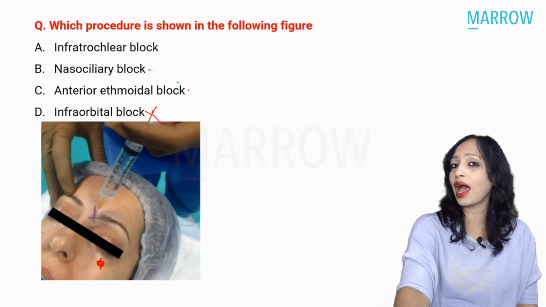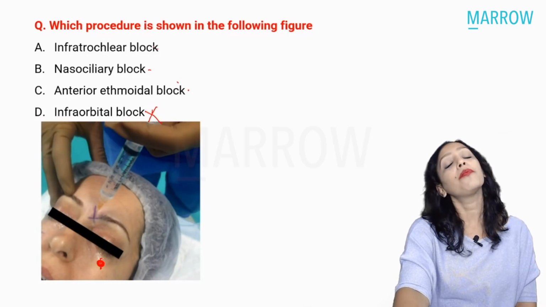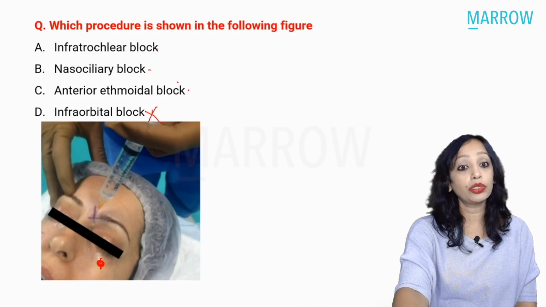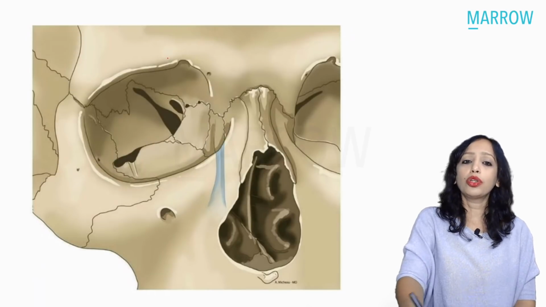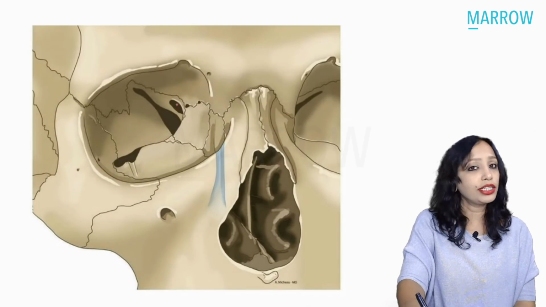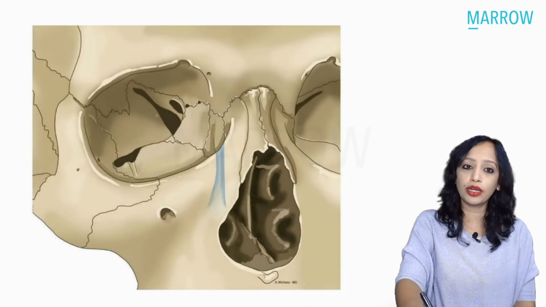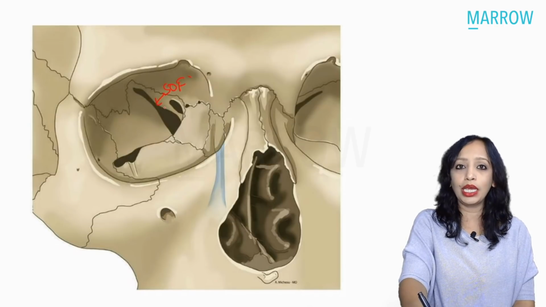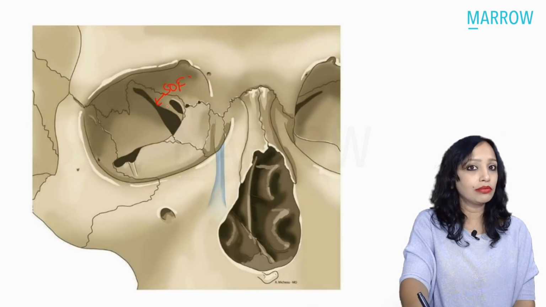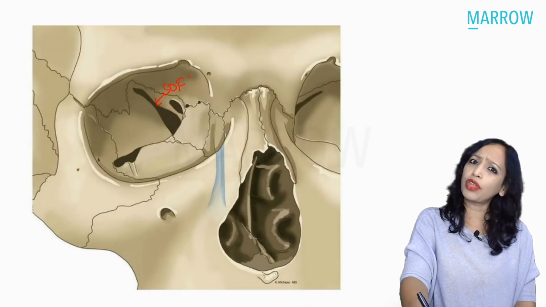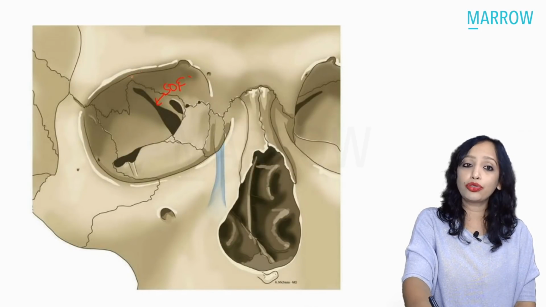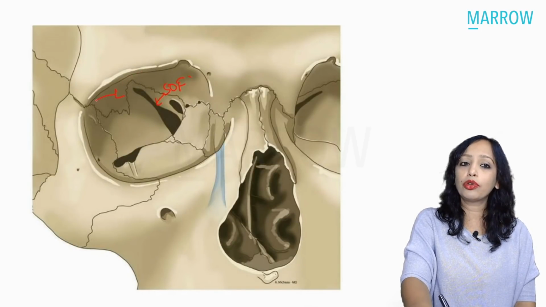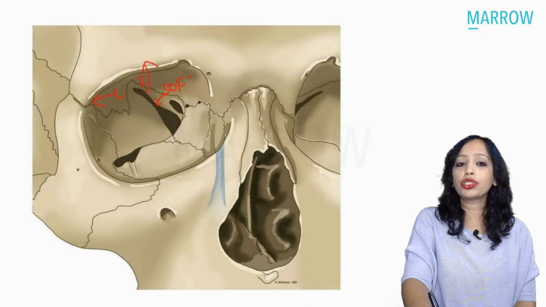So let us quickly have a look at the nerve supply of the external nose. This picture we have seen earlier in relation to the arterial supply. Now let us see it in relation to the nerve supply. We have the superior orbital fissure. From the superior orbital fissure comes in the ophthalmic nerve. Does the ophthalmic nerve enter as the ophthalmic nerve? No, it branches into three. The lacrimal, the lateral most. Then we have the frontal, which goes like this. And then we have the nasociliary, the medial most.